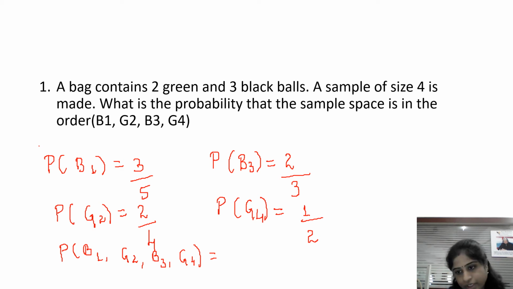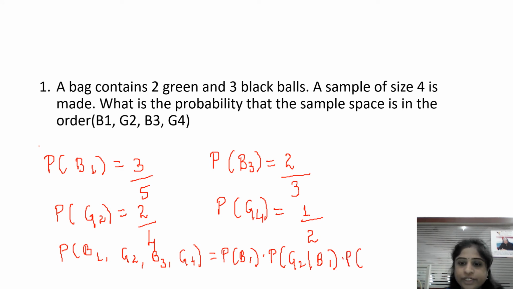Just see here. I want the probability of B1. Probability of B1 we have found out. Next probability is what? G2 I want. Already B1 is chosen there.